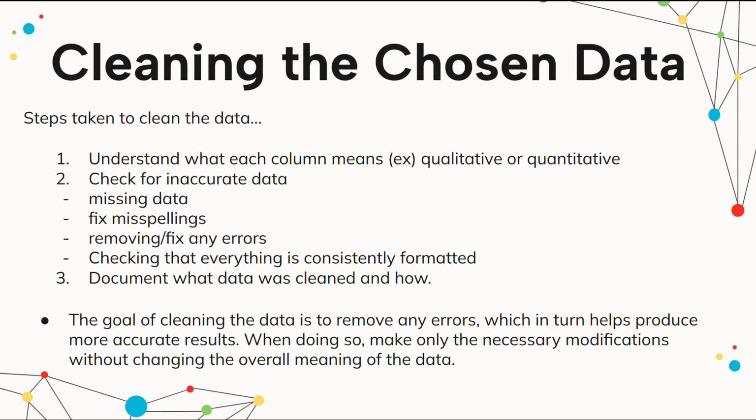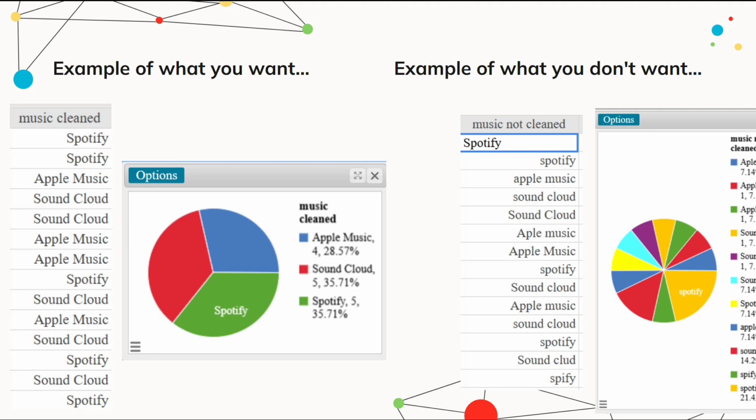The goal of cleaning the data is to remove any errors, like I said, which in turn produces a more accurate result. We just need to make the necessary modifications without changing the overall meaning of the data. So this is basically an example of what you want and what you don't want. You can see on the left side, all of the words are the same. We have those 3 different categories that all look correct. And on the right side, we have many different categories because there was different capitalization and wrong spelling used. It caused a heavy skew.